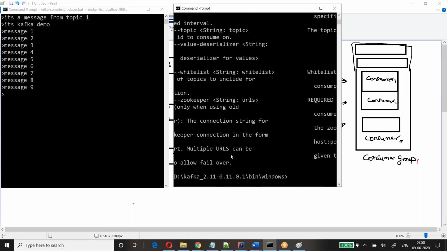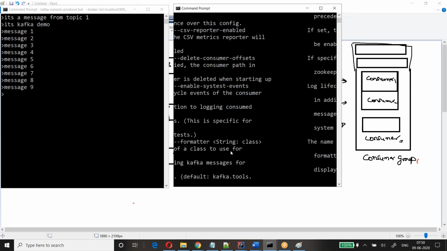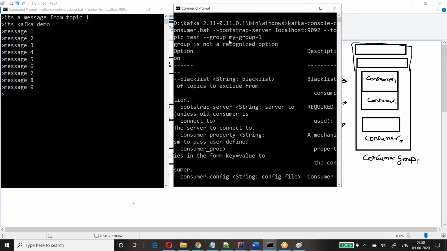Okay, something is missing. Group is not a recognized option. Why is it not recognized?